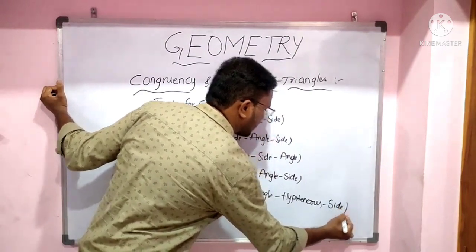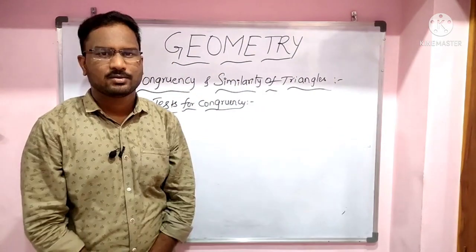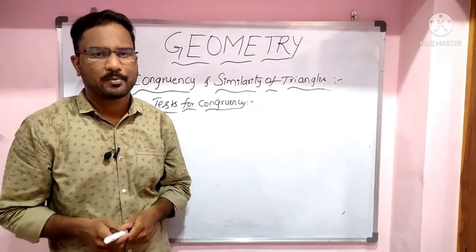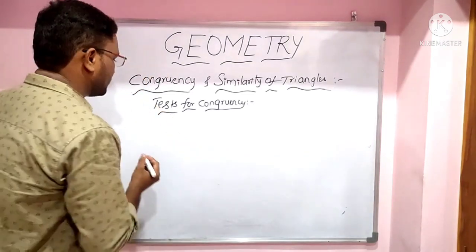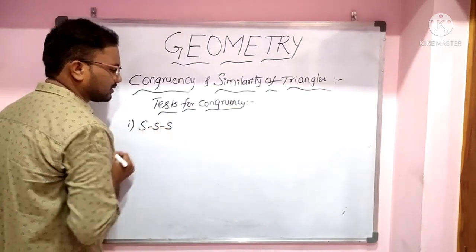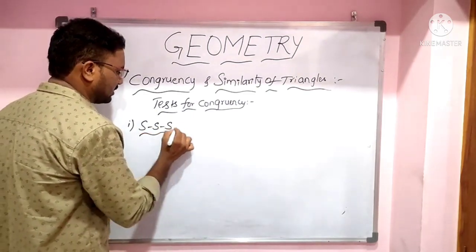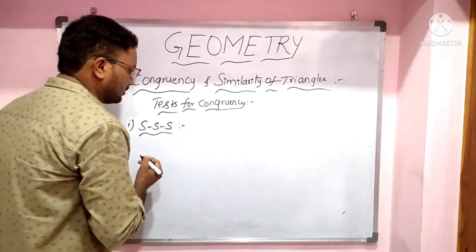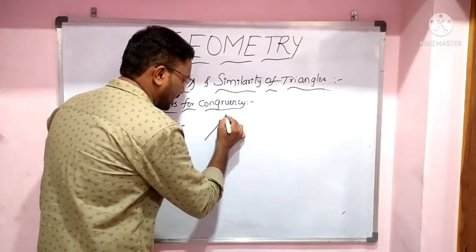Right angle, hypotenuse, and side. So we will discuss one by one. First one, side, side, side. So let us take two triangles.